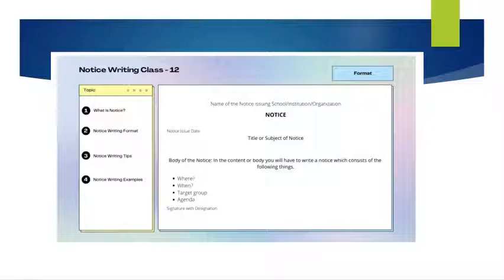So body of the notice, how will it be? It's the content or body you have to write, which consists of the following things. Where, when, target group, agenda. These are all things that are there in the notice. That is the content. Then at the end, signature with designation. Signature, name and designation. That will be there at the end. That is a subscription.